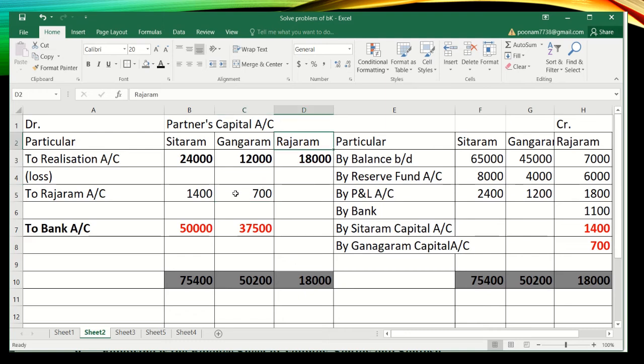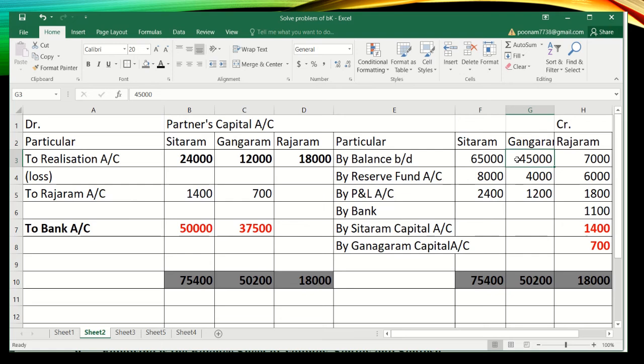Now we have to close the solvent partners. On the debit side these two items are there. So the debit total is 25,400 and the credit total is 75,400. So 75,400 is the higher amount. This total will be written on both sides and the closing balance will be written on the debit side. So 75,400 minus 25,400, you will get the 50,000 closing balance.